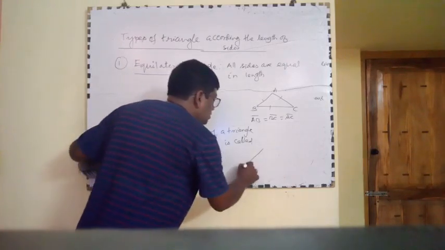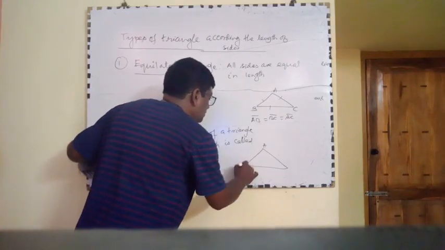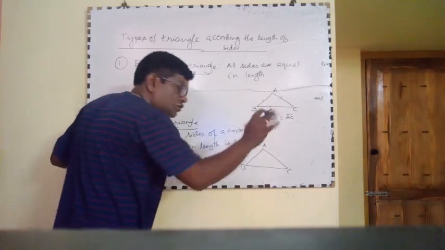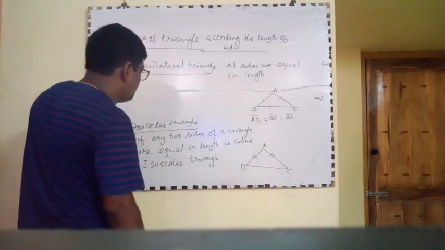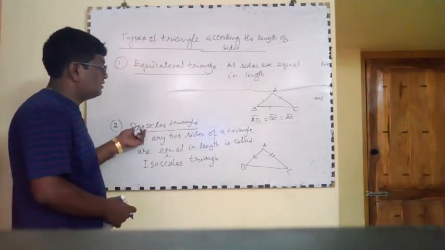In figure, suppose this is A and this is B and this is C. Suppose any two sides, say AB is equal to AC, then it is called isosceles triangle.